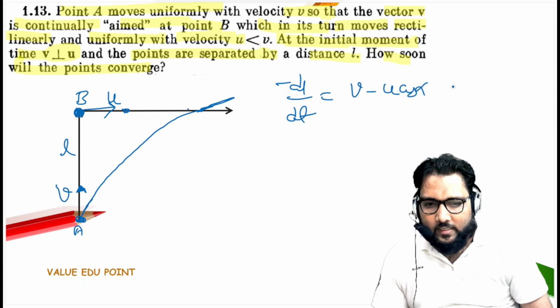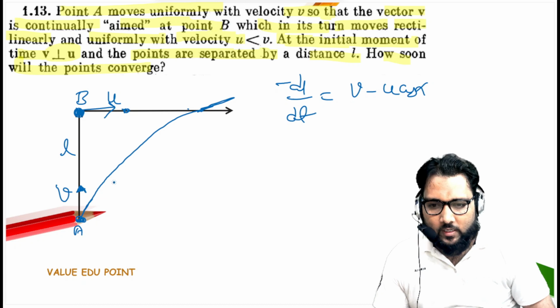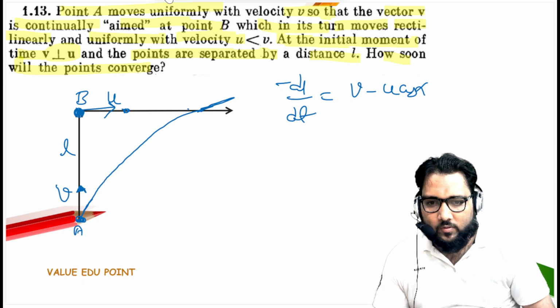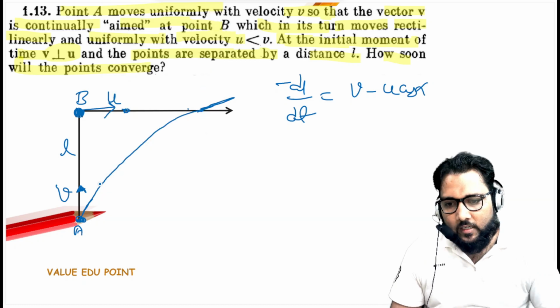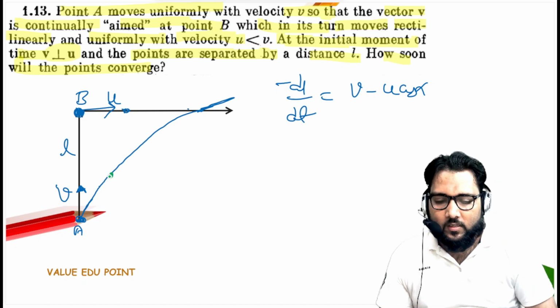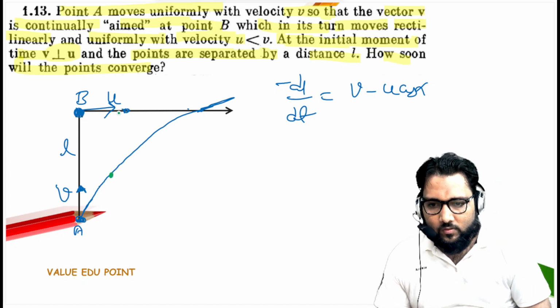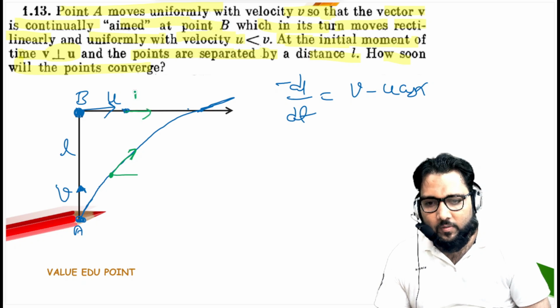Is it okay, guys? We are taking this velocity at any point. Suppose that after time t, the point A is here, or B is here. So the velocity of A along this line, or B is here.